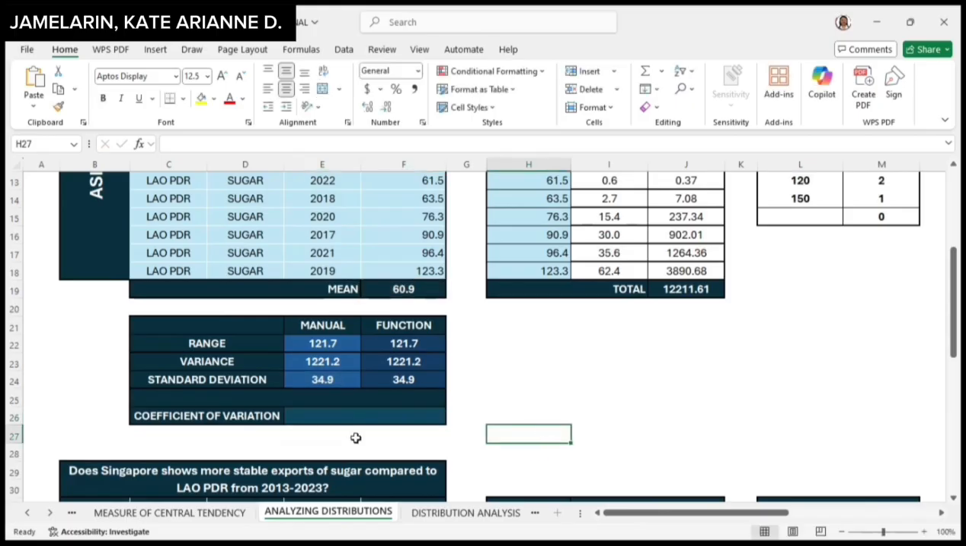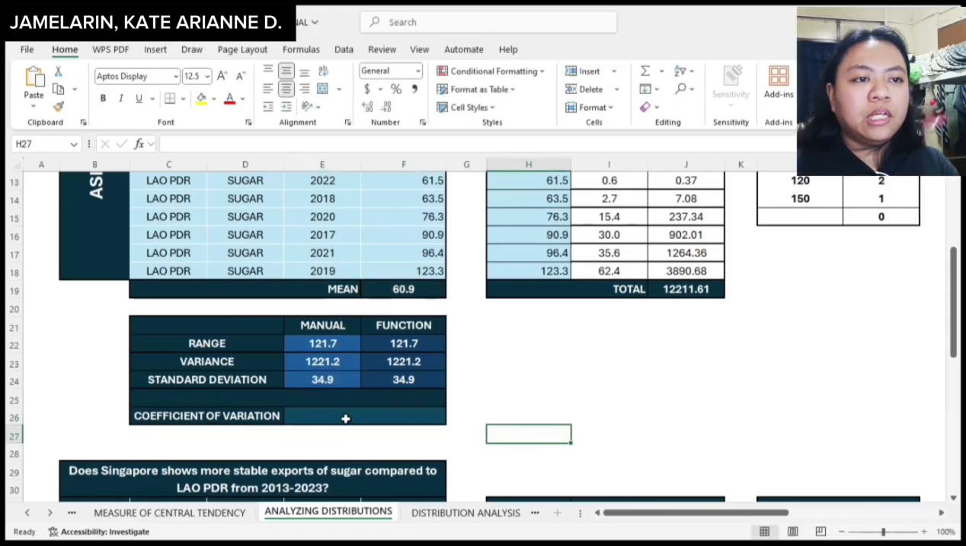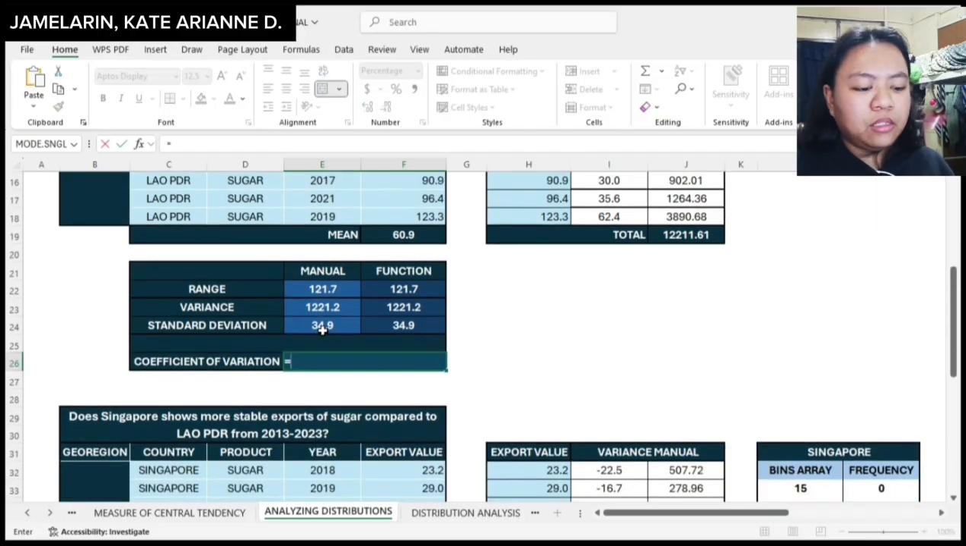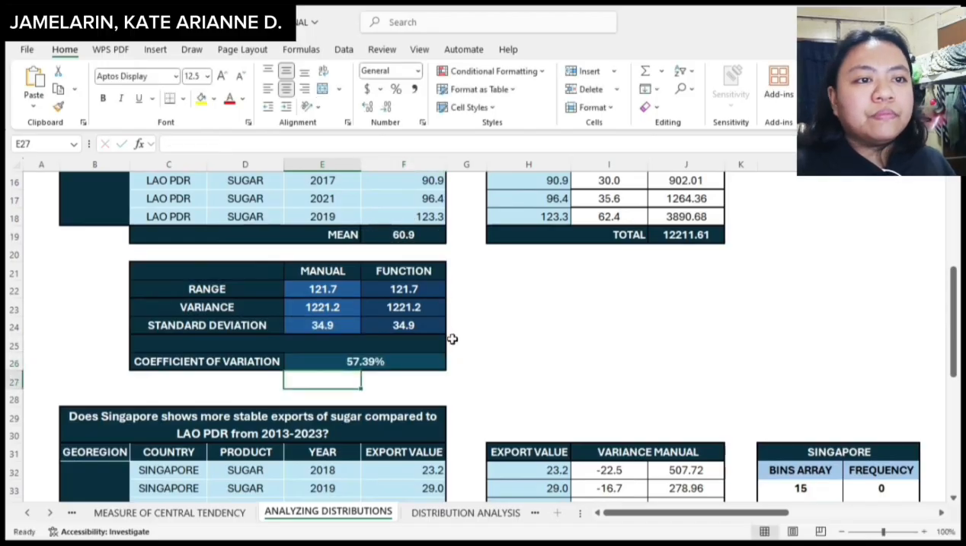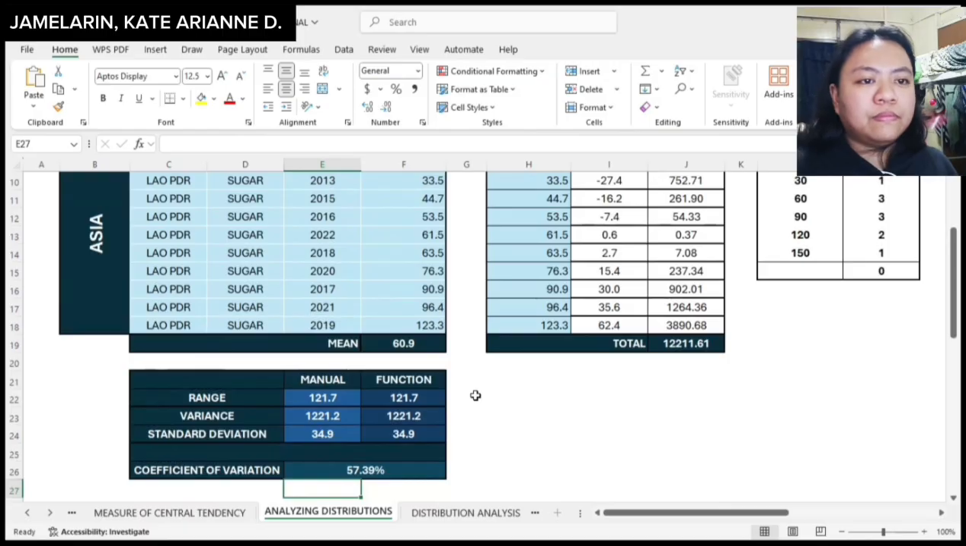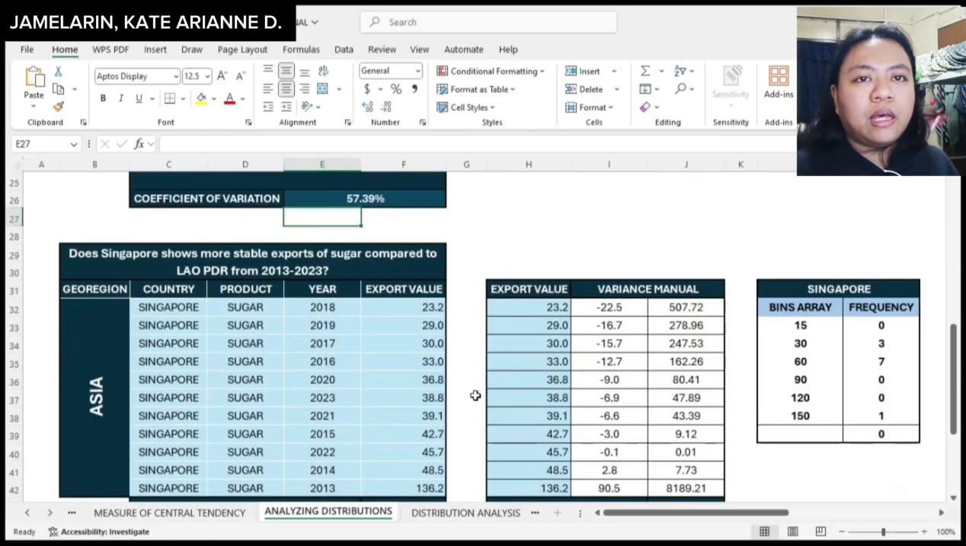For coefficient of variation, you just have to divide the standard deviation that you have computed by the total average of all the export values, and that would be 57.39%. So to answer this question, what is the export range of sugar from Laos PDR from year 2013 to year 2023? It is 121.7. And on the second table set that I have here, Singapore shows more stable export of sugar compared to Laos PDR from year 2013 to year 2023.